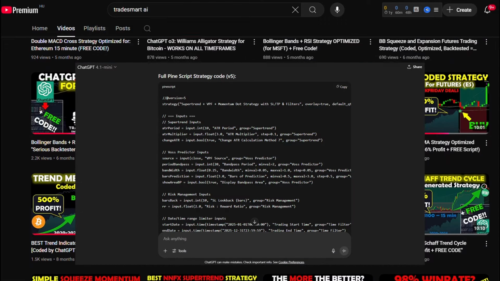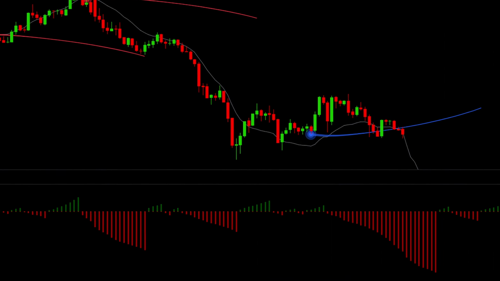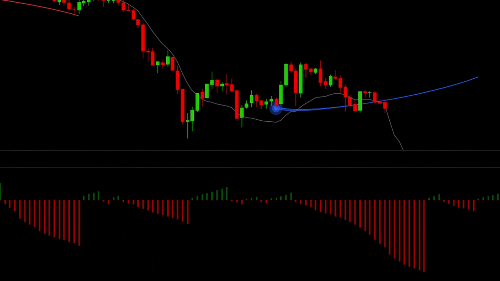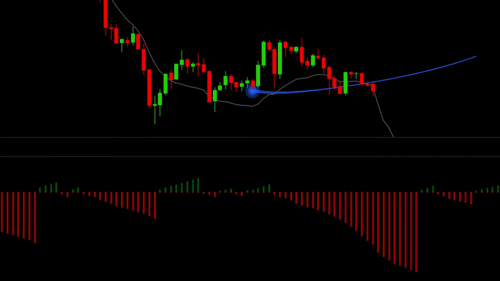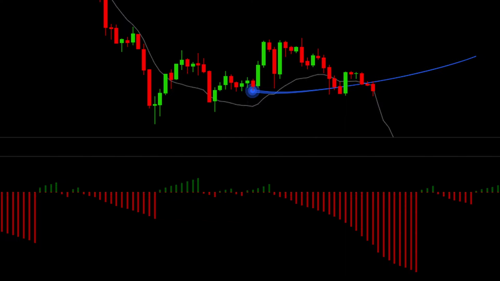In algorithmic or automated trading, it's absolutely crucial to constantly test new indicators, because you never know when you will find a truly game-changing one. That's why today's strategy is special, because I am using two indicators that I've never tested before, which are the MA Sabres by LuxAlgo and the Weiss Wave Volume by LazyBear. Both creators are known for releasing high-quality indicators, so I highly recommend checking out their other works as well.